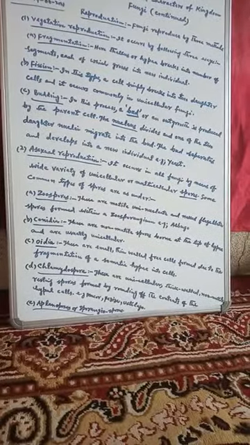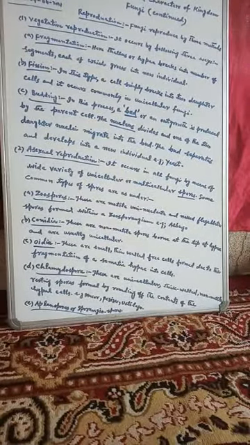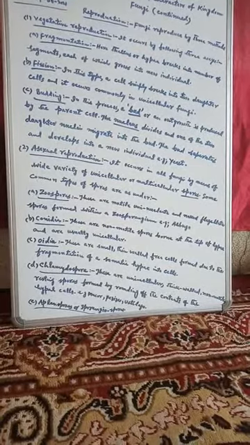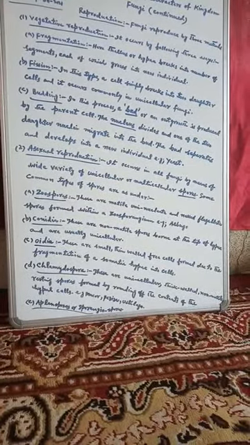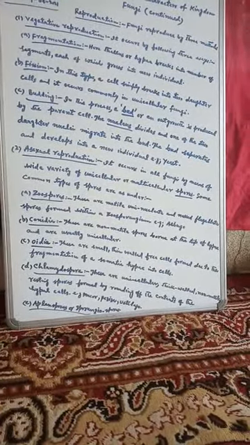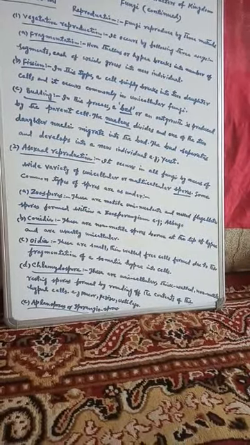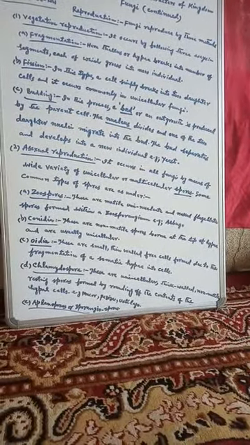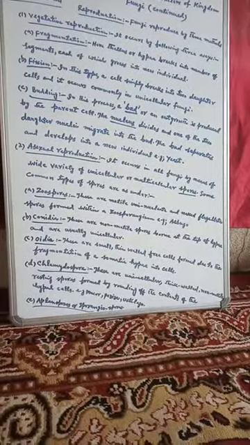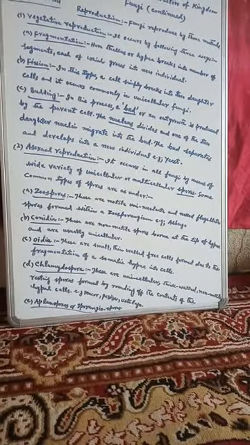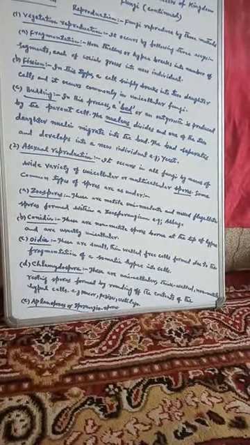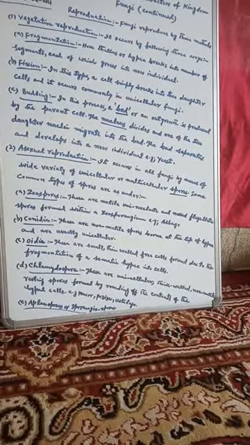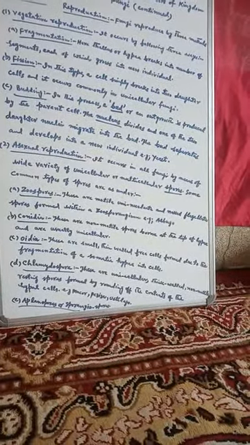Number three type of spore is the oidia. Oidia are small, thin-walled free cells formed due to the fragmentation of a somatic hypha into cells.